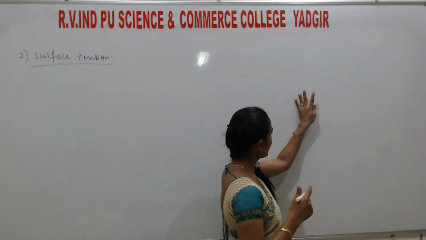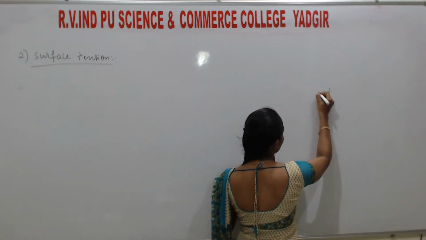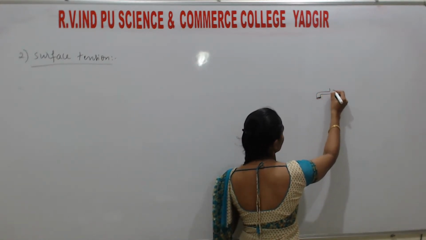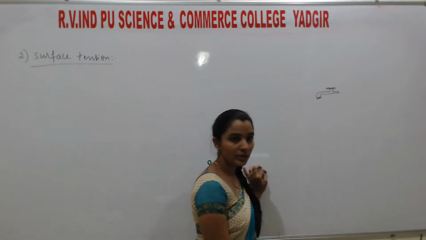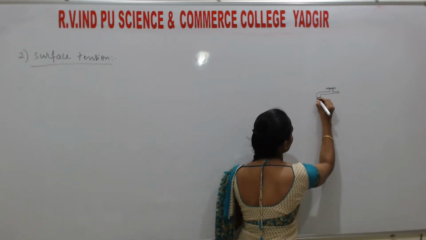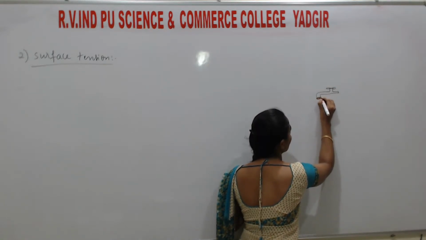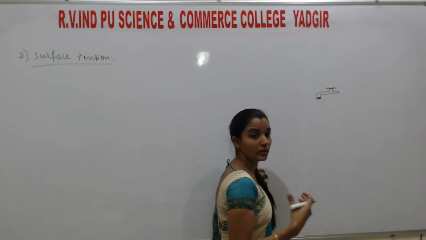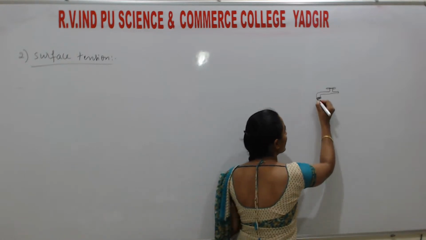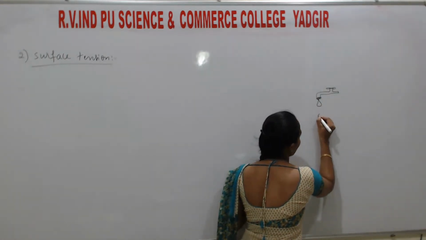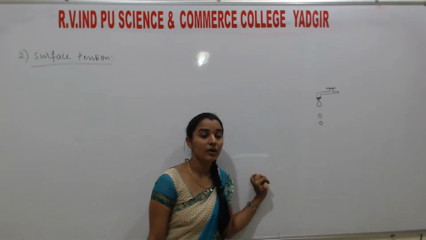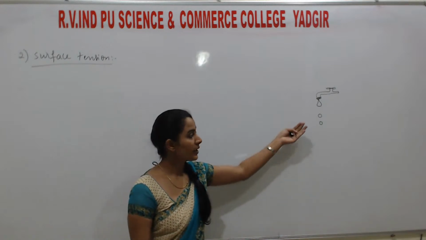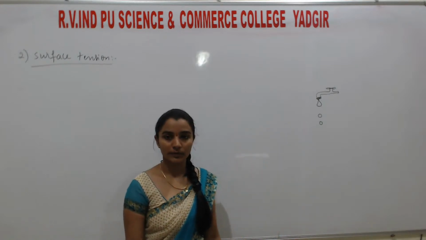In the last class I told you, if a tap is there, from the tap, initially the water droplets are collected here. Later, when the density of the water increases, they form a shape like this. Later, it forms a spherical shape. What is the reason for the spherical shape of the droplets of the water?